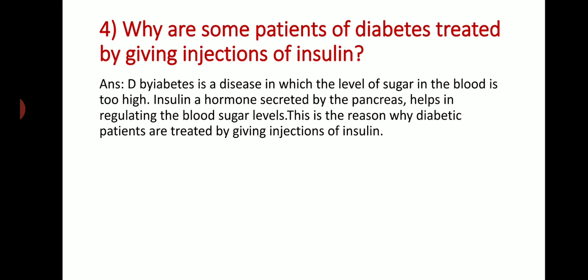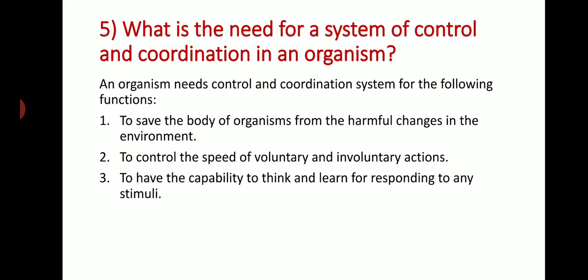Why are some patients of diabetes treated by giving injection of insulin? Diabetes is a disease in which the level of sugar in the blood is too high. Okay, diabetes means more glucose level in the body. Insulin is a hormone secreted by the pancreas, which helps in regulating the blood sugar level, and this is the reason why diabetic patients are treated by giving injections of insulin.